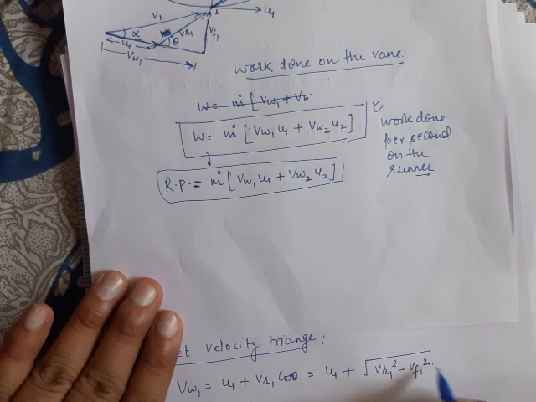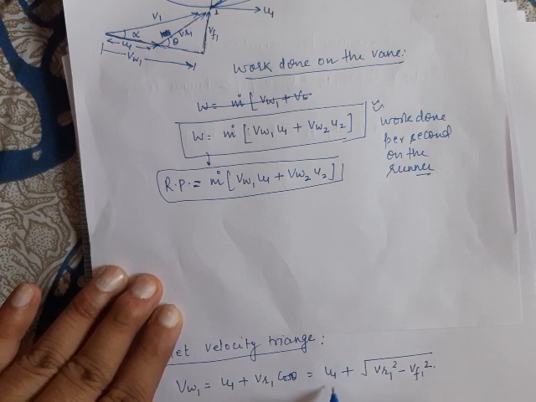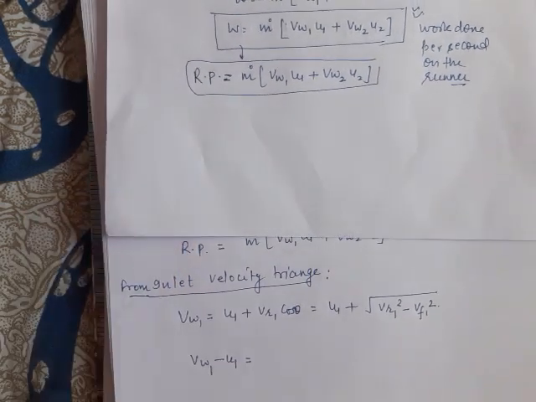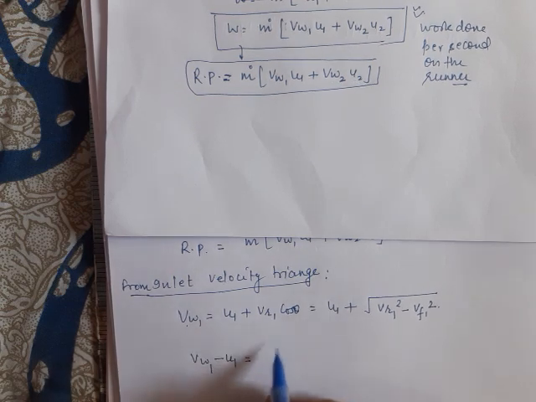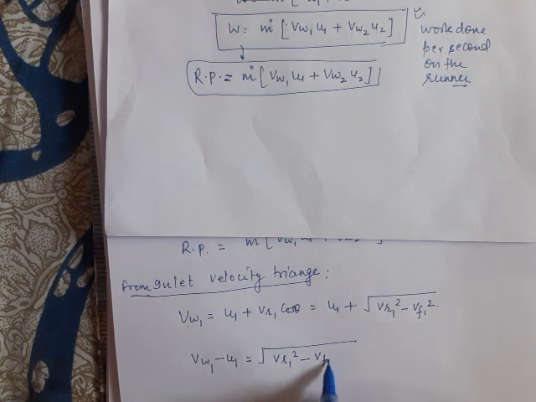Taking u1 to the other side, Vw1 minus u1 would become the square root of Vr1 square minus Vf1 square.